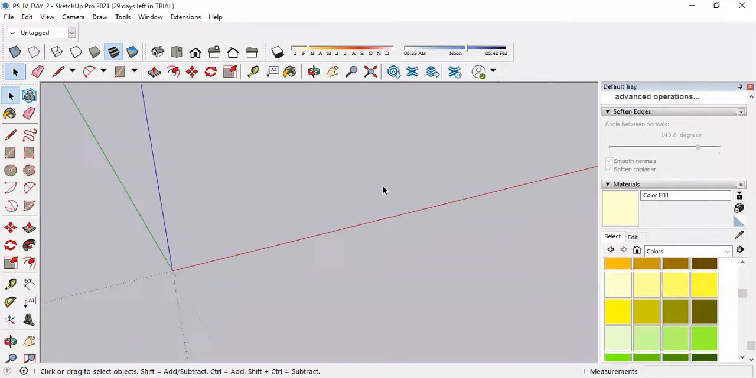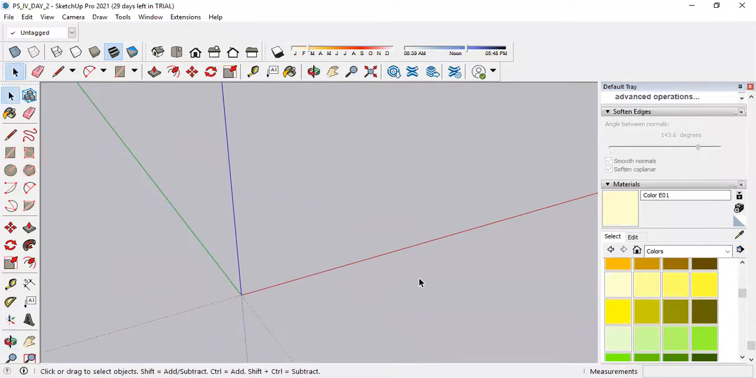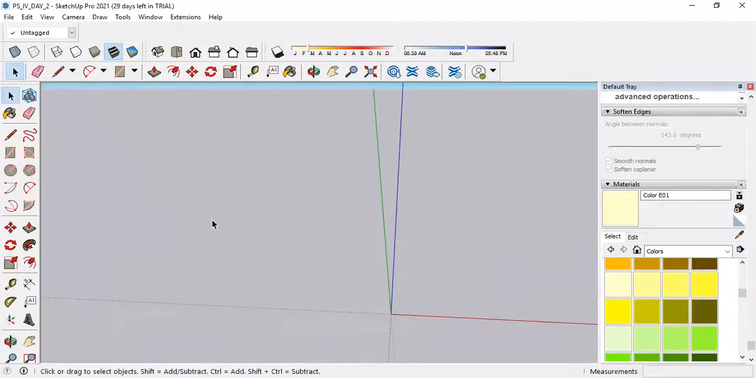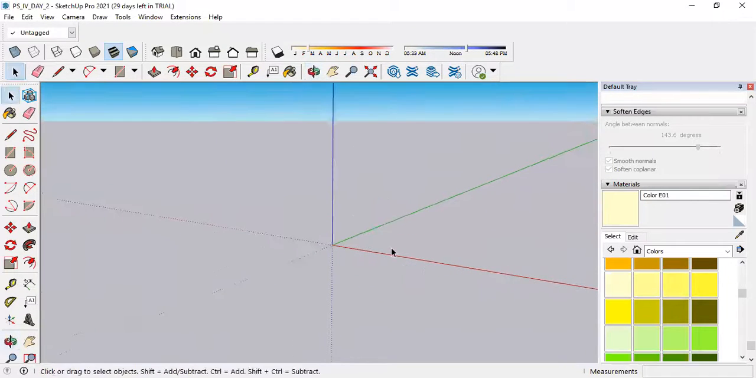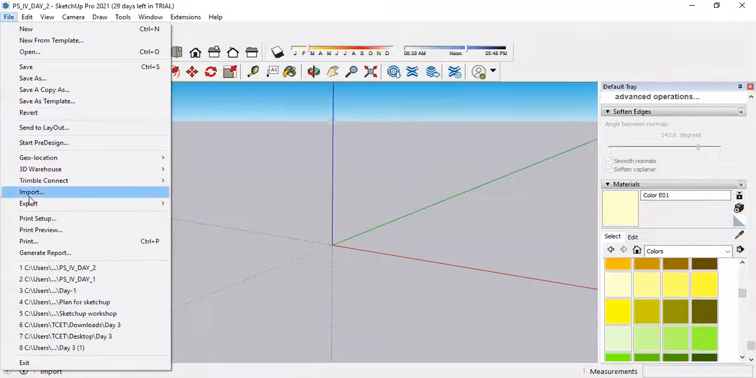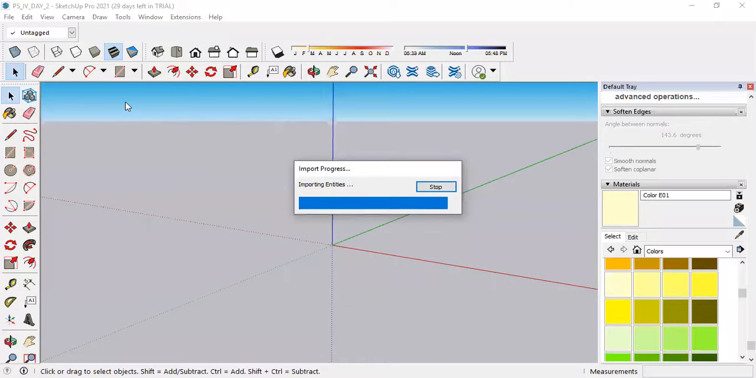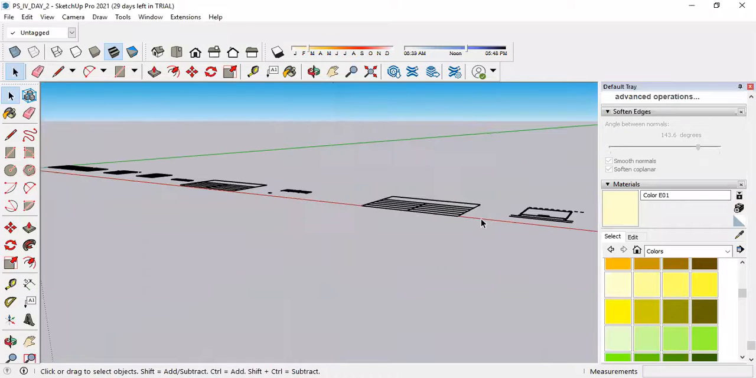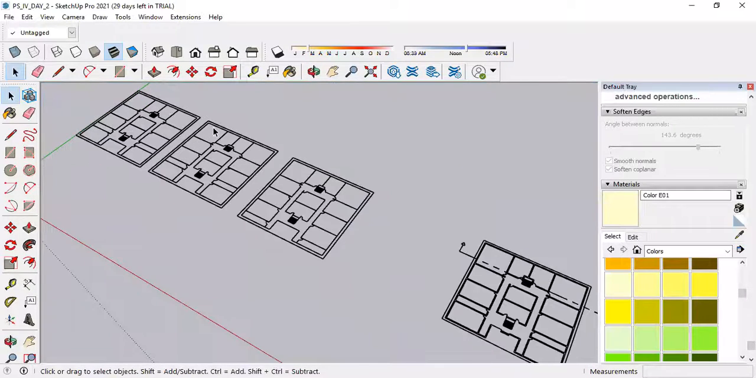Okay. So if you are having the AutoCAD file, you will be able to import that AutoCAD file in this software, because the compatibility of software is really very good. So go to the files, then go to the import option. When you try to import it, here I am having already one drawing DWG file. Select this. It will import the AutoCAD drawing as it is in your SketchUp.